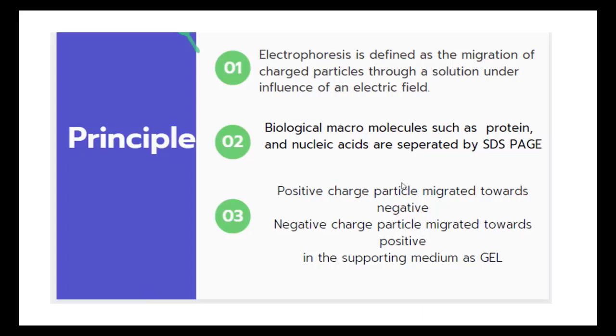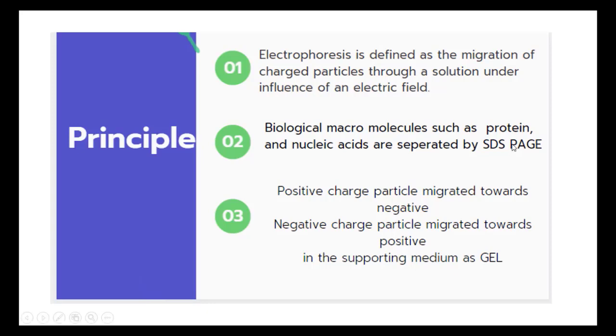Principle of electrophoresis. Electrophoresis is the separation of biological macromolecules having charged ionizable groups, for example proteins and nucleic acids, and even some carbohydrates that combine with proteins, glycoproteins, or combine with nucleic acids, called nucleoproteins, which can be separated through electrophoresis.